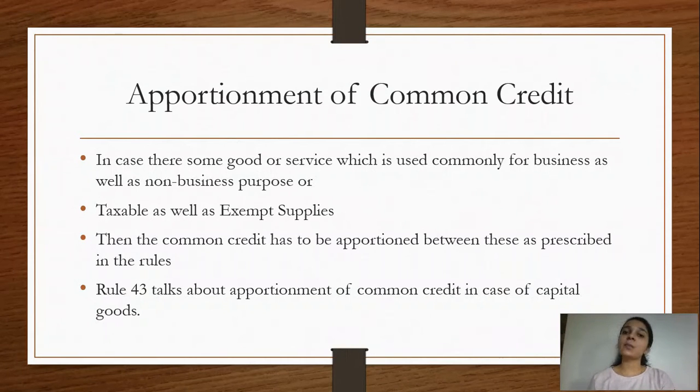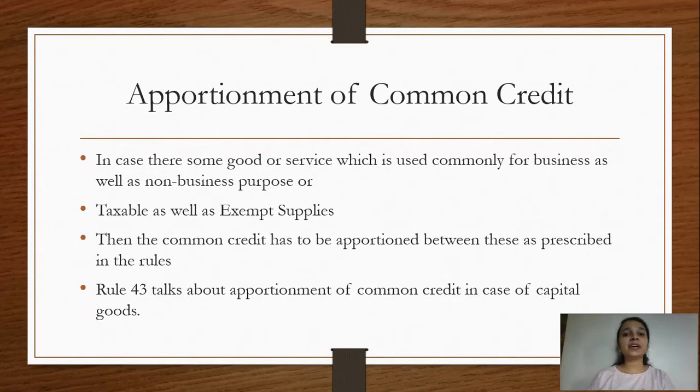The change has come up in rule 43, which talks about apportionment of common credit with respect to capital goods. We will first look at what the scenario was before the amendment, then what the scenario is after the amendment has come in the rule. Then we'll look at an example, so that it becomes very clear how the amendment is impacting rule 43 and how that will impact the way you make calculations for your examination purposes.